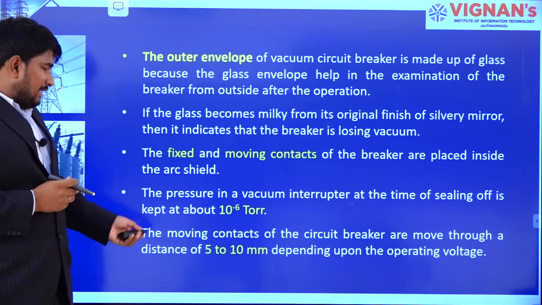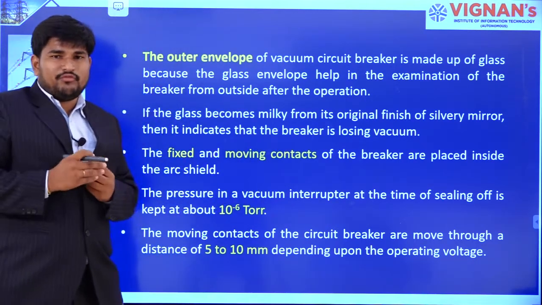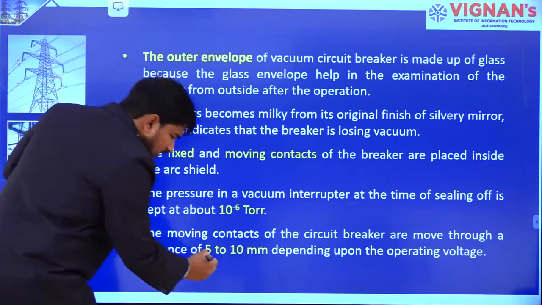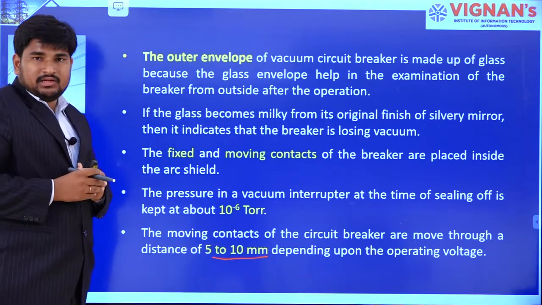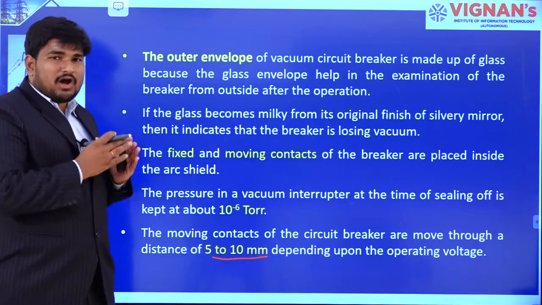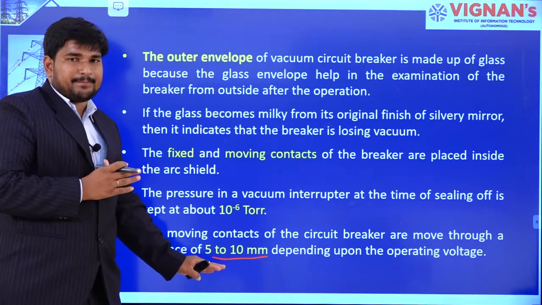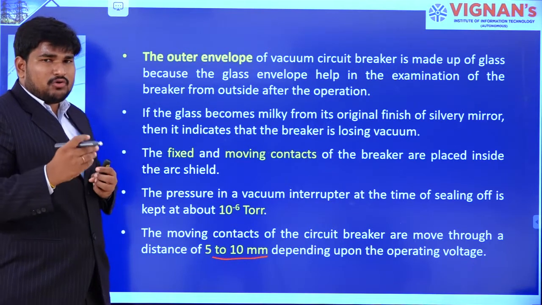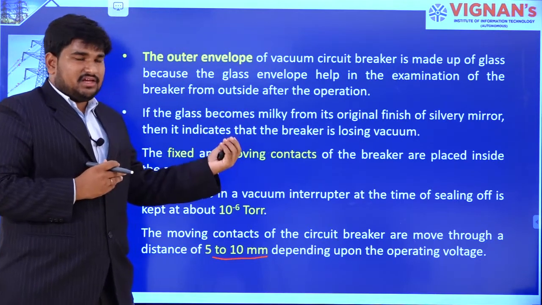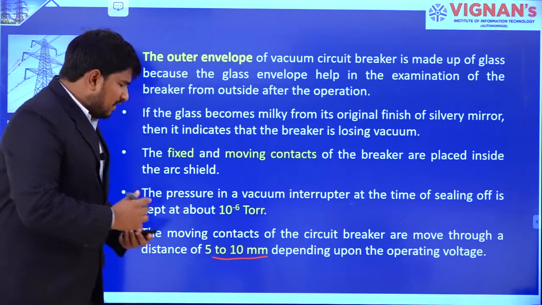Now, the moving contact has a provision of moving for a 5 to 10 mm gap only. This gap depends on the operating voltage. For smaller operating voltages, the gap is near 5 mm. This vacuum circuit breaker can be used up to 33 kV, and for full voltage, that is 33 kV, the gap will be 10 mm.